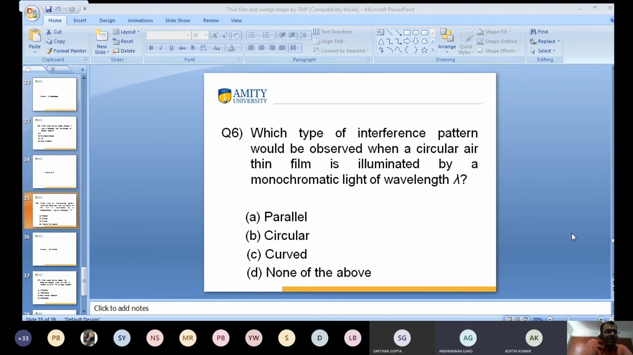For optics, Brij Lal and Subramanyam. This is for optics. And another book is Ajoy Ghatak. If you want to take one book, then you take Engineering Physics by Satya Prakash. The book has many questions, so you have to practice more and more.